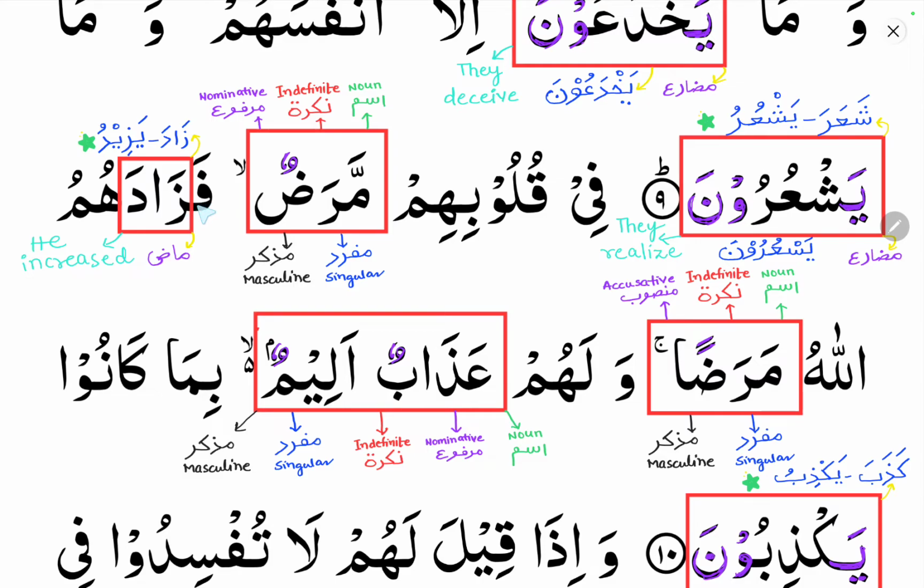Here you can see fazadahum, zada yazidu. Fa is an addition that is added to this fi'lul mazi verb. That addition to a verb we will learn in the coming classes. Zada means he increased, yazidu, he increases, he will increase, he is increasing. So it is fi'lul mazi, it means he increased them. Hum is the pronoun, an attached pronoun on zada. This we will learn in the pronouns classes. So who is he here? He relates to Allah. So Allah increased them in disease.